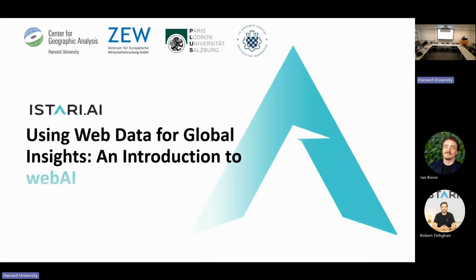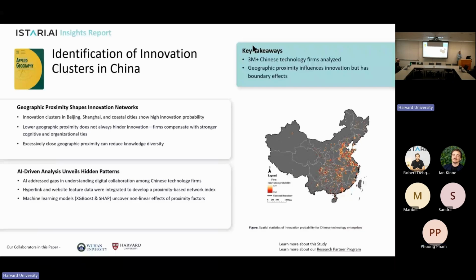So the idea for today is to show you how you can use organizational web data in your research. For example, here you also see the innovation clusters in China, and we analyze here more than 3 million companies. So this can really be a very important aspect for structural investments of governments.